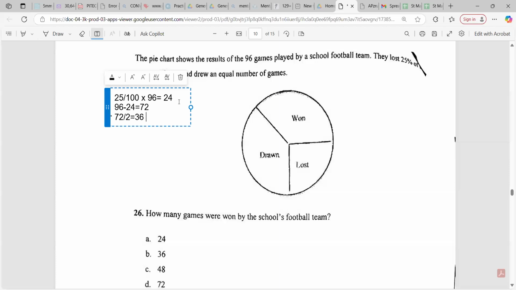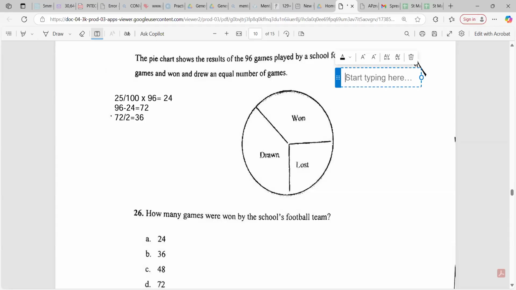All right. So you think it's 36. Do we agree with Lopez? Yes, sir. That makes sense, guys. That makes a lot of sense, right? Because if they said they lost 25%, it means that you could have that mean between won and lost.